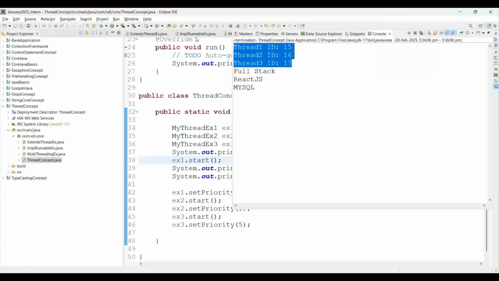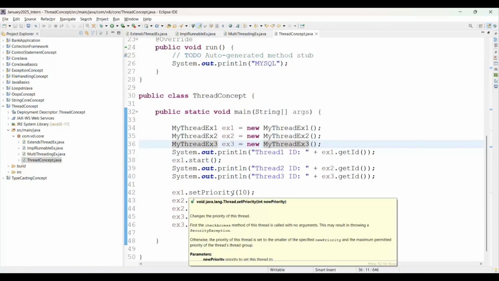Now, if you want to set a daemon thread, I hope you are aware of the daemon thread, right? Daemon means this is a background running thread. It supports our actual main thread, and it is always working behind the screen. You can simply say internally, right?